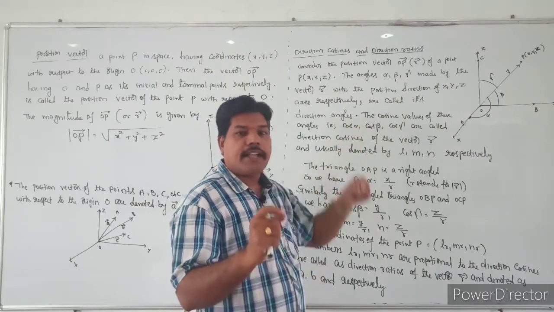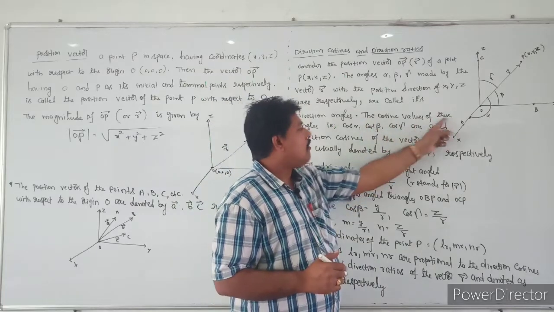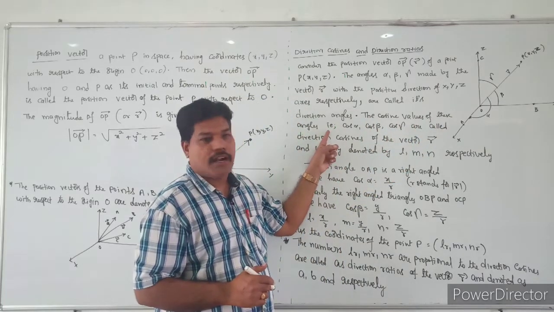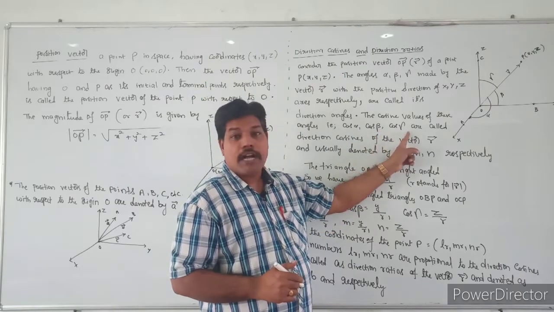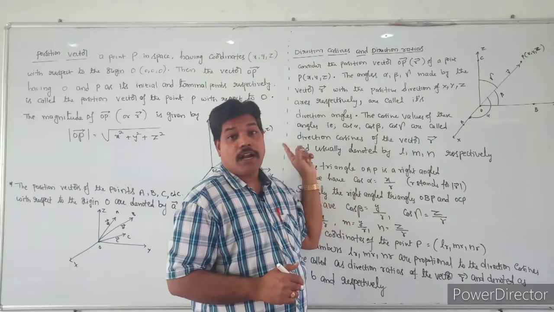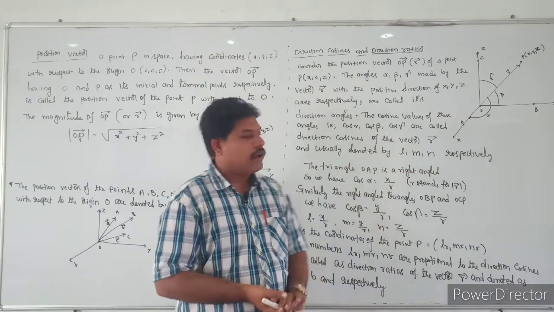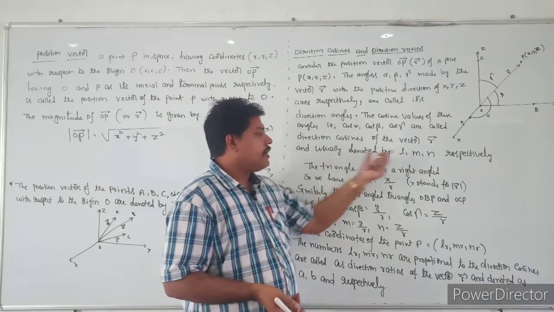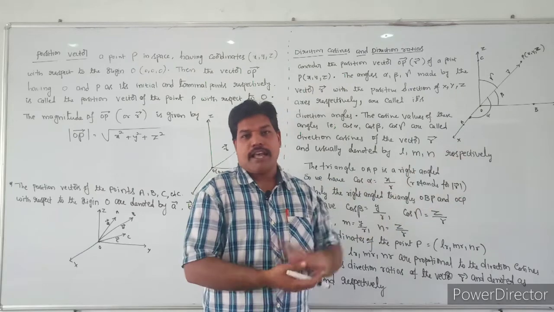And if we take the cosine values of these angles, that is cos alpha, cos beta, cos gamma, they are called direction cosines of the vector r bar, and usually denoted by L, M, N. What are the direction cosines?